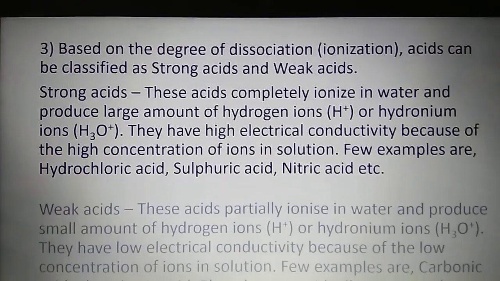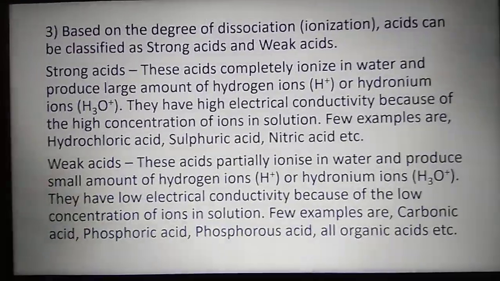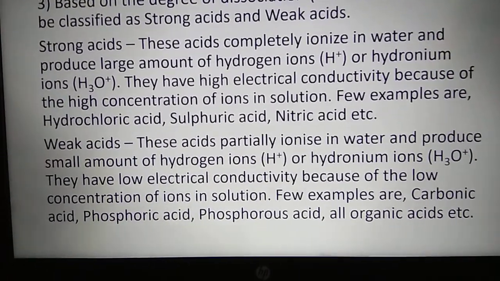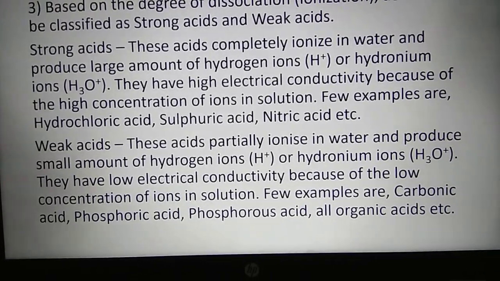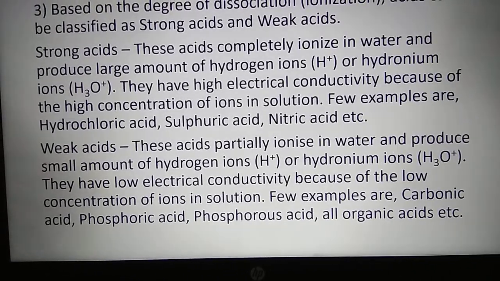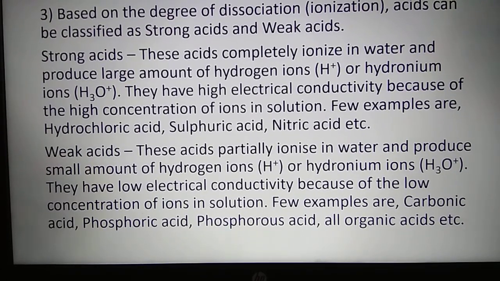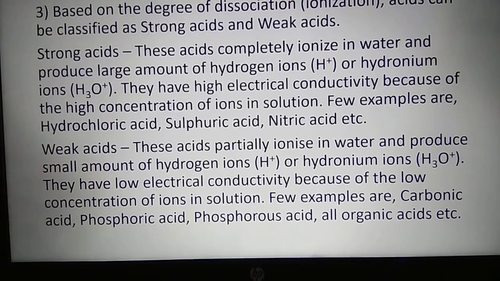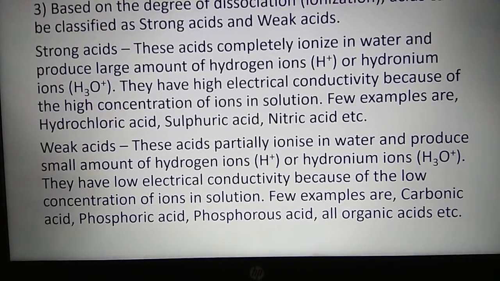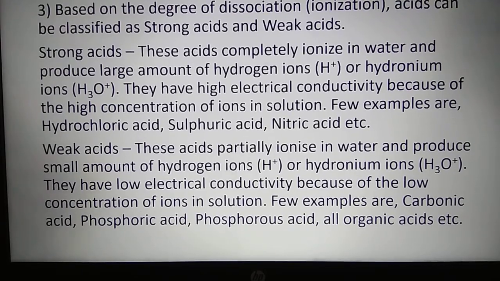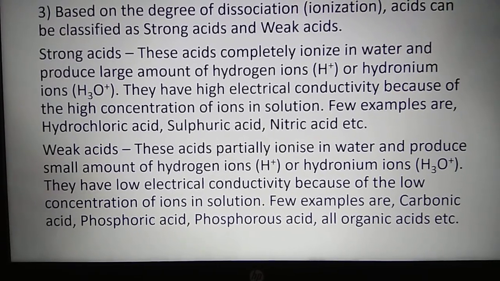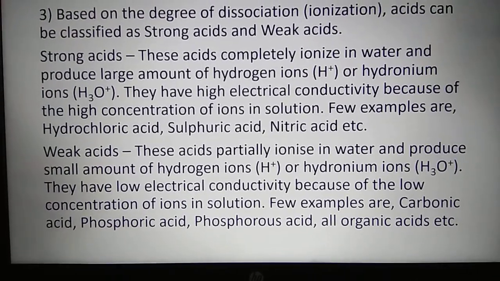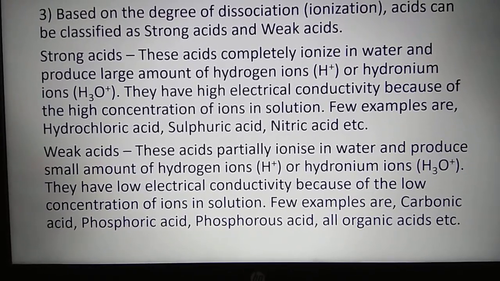Okay, next. Weak acids. The acids which ionize partially in water and produce a small amount of hydrogen ions or hydronium ions. They have low electrical conductivity because of the low concentration of ions in solution. Which are the examples of weak acids? Inorganic acids like carbonic acid, phosphoric acid, phosphorus acid, etc. And all the organic acids are weak acids.